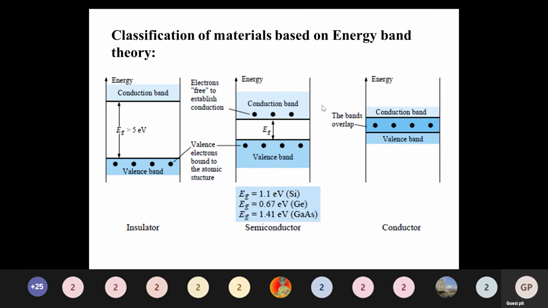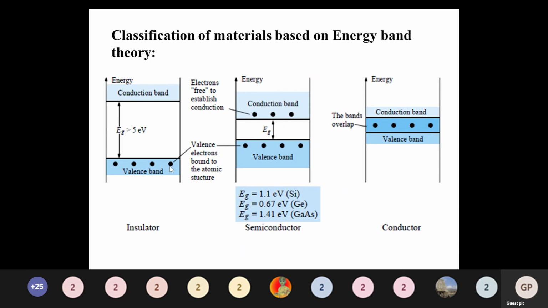Semiconductor means it partially conducts, that is the semiconductor. And a conductor means a good conductor. Whatever is given, it will simply conduct; that is called the conductor, conducting electricity.